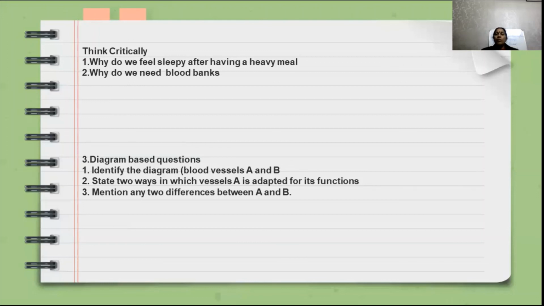I already repeated that many times in the class whenever we discussed diagram based questions. So I repeat the same. This question is important, and this diagram is always repeating in the higher classes. You need to find out the differences between A and B. That means sometimes you will get diagrams, and through the diagram you need to find out the differences between the two. And artery and vein are already mentioned there.